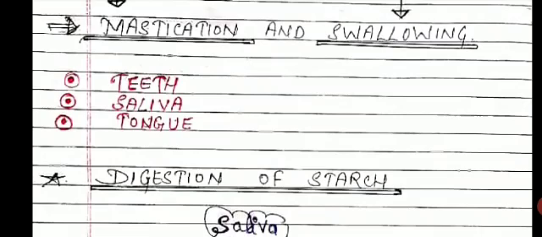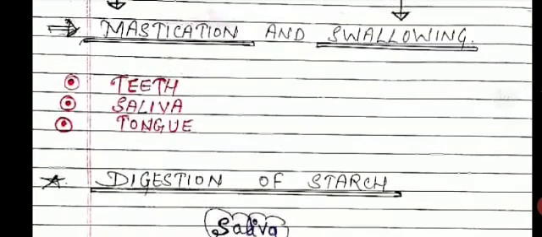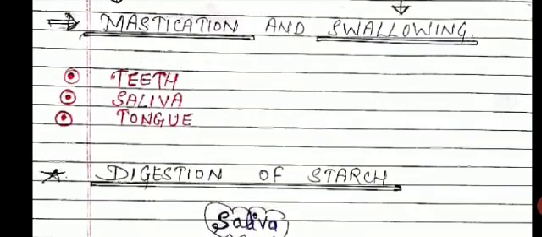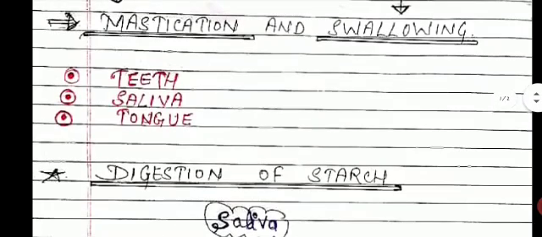The different types of teeth present in your oral cavity help to break down your food, to grind or crush the food into smaller particles so that it can be swallowed easily. So your different types of teeth help to grind, crush, or you can say for mastication of your food.